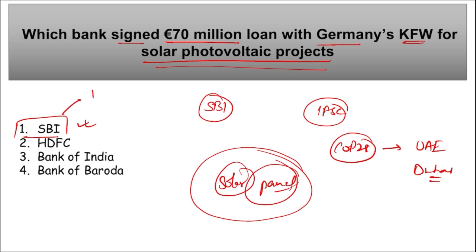If we talk about SBI, Dinesh Kumar Khara is the chairperson, Mumbai, Maharashtra headquarter, and it was established in 1955. If we talk about KfW from Germany, here Chief Executive Officer will be Stefan Wintels. Headquarter is in Frankfurt, Germany, and it was in 1948 that this was established.